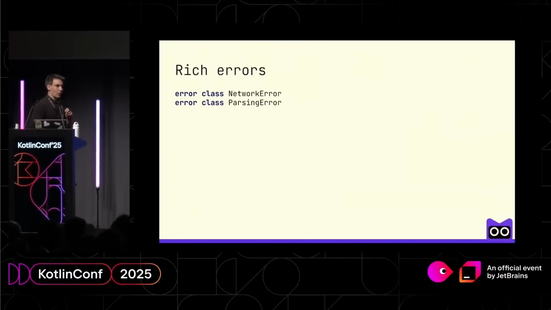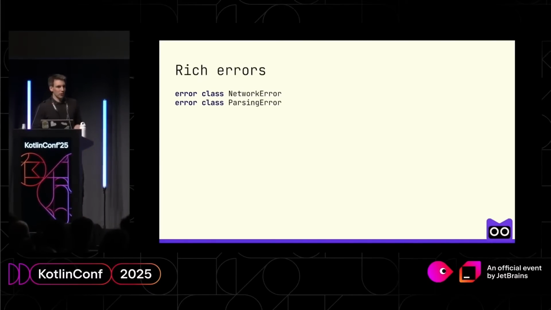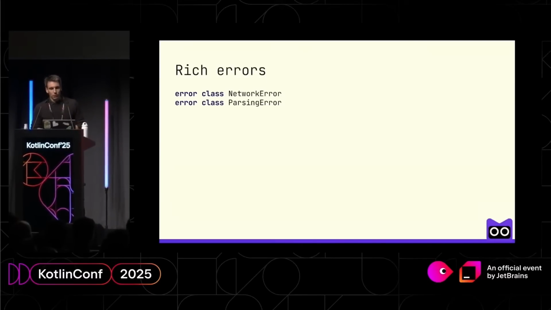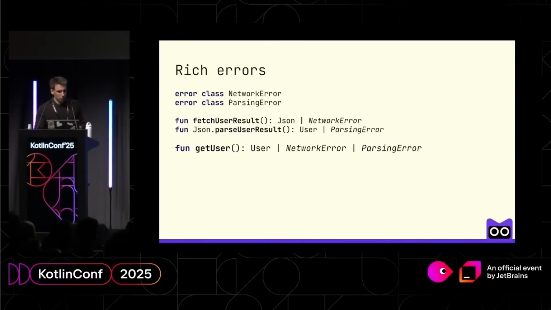So let's take one more look at this example and how we can approach it with rich errors that are experimental right now in Kotlin. First of all, we declare two error classes, NetworkError and ParsingError. These are marked with a special modifier, error, which is going to be a new one.